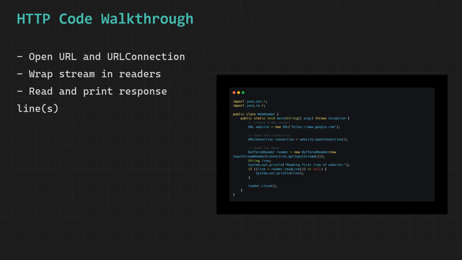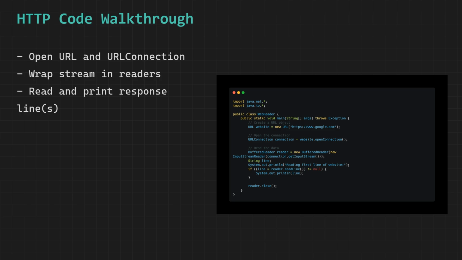We then wrap that InputStreamReader inside a BufferedReader, which we store in a variable called reader, and the purpose of the BufferedReader is to add an intelligent buffering layer on top of the InputStreamReader that significantly improves the efficiency of reading data from the server by reading large chunks of data at once into an internal buffer rather than reading one tiny character at a time, which would be extremely slow and inefficient, especially when dealing with data coming over a network connection.